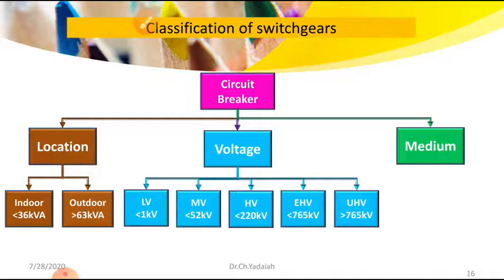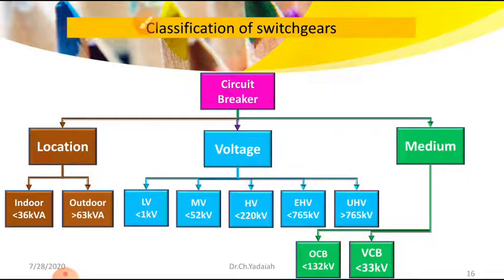Now based on the medium, first I can use oil as a quenching medium, and then I can say this is an oil circuit breaker. This can be used from LV up to 132 kV. Another breaker is the vacuum circuit breaker. In this case there is no medium, not even air inside. The vacuum is created. This type of breaker is generally used in our 33 kV substations.